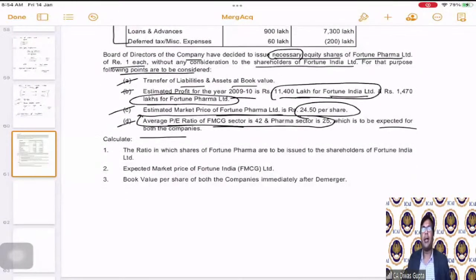Now, the next part, they're asking us to calculate the ratio in which the shares of Fortune Pharma are to be issued to the shareholders of Fortune India Limited. Now they are saying, what is the ratio in which they are going to issue the shares of Fortune Pharma to the shareholders of Fortune India Limited.